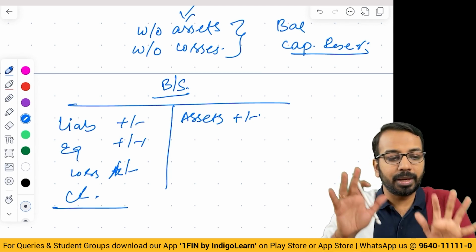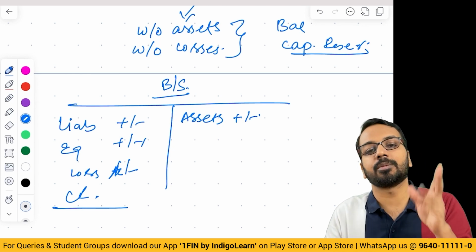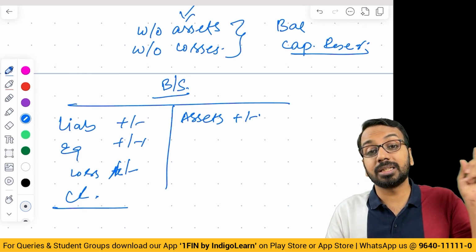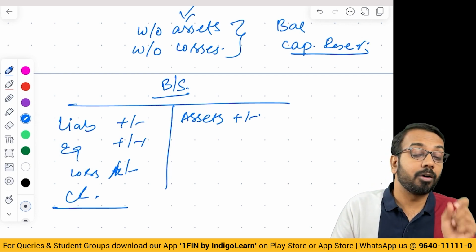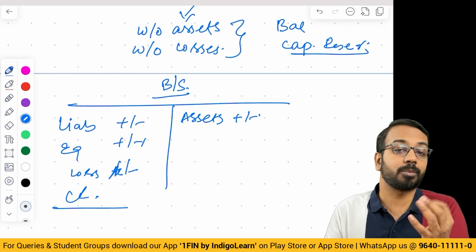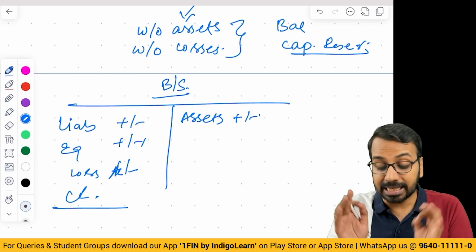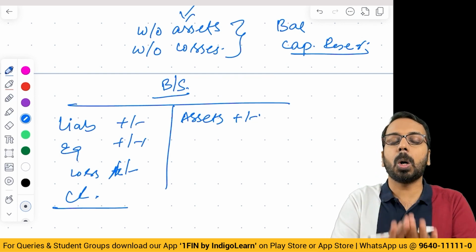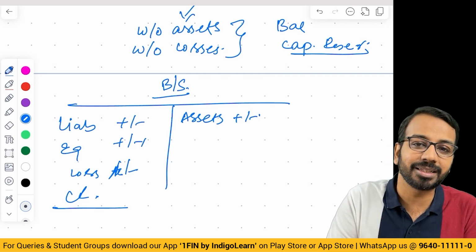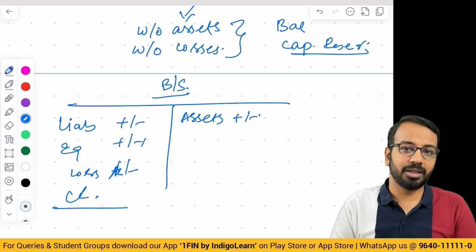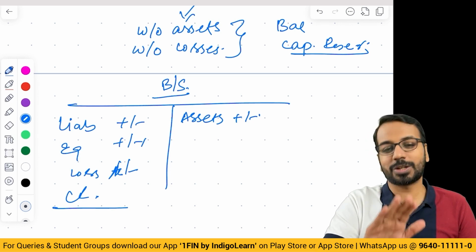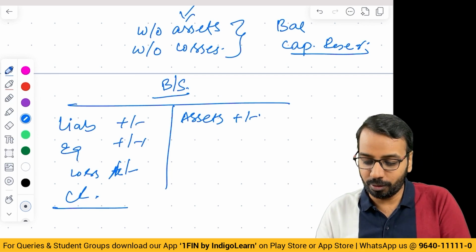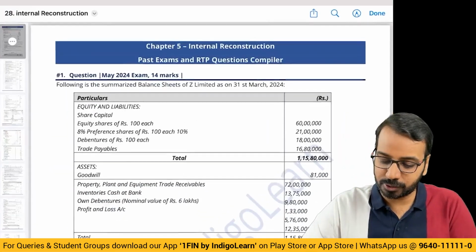Now the best way to do this chapter is to take up questions, and we'll take up examination questions to see what things we should keep in mind and where the mistakes are that students normally make. That is the first thing. And the second thing is how to read the adjustment. This question is all about understanding the English in the adjustment. If you are able to do that, most of the problem in this chapter is absolutely solved. So let us go to the questions.